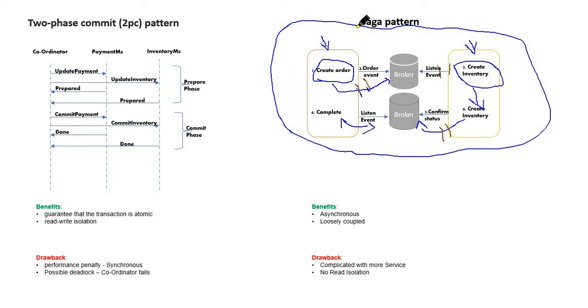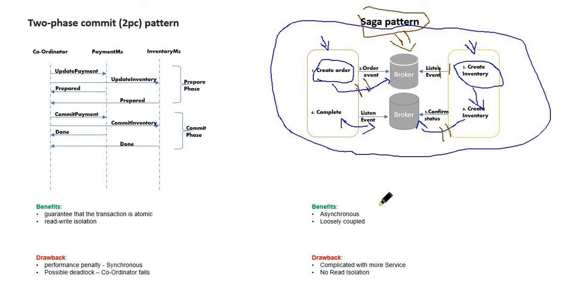So this is how the Saga pattern works. It's an event-based, event-listener-based pattern. Now the benefits. We know it's asynchronous. We just create, just publish, don't wait for anything. Once it gets created and confirms the status, upon getting the confirmation, we can send a response back to the client. So we are not waiting. We get all the transactions and just keep creating.